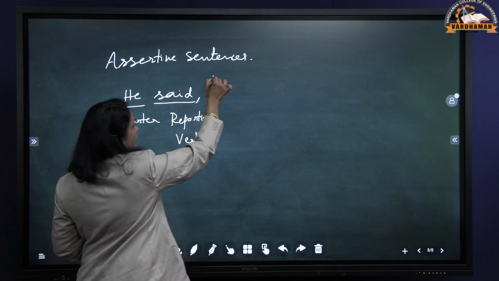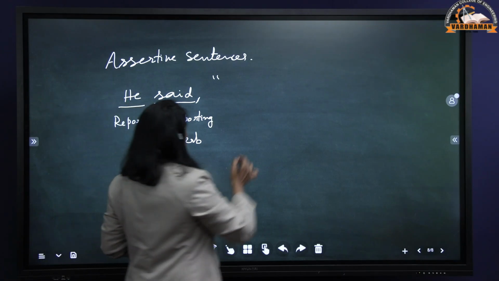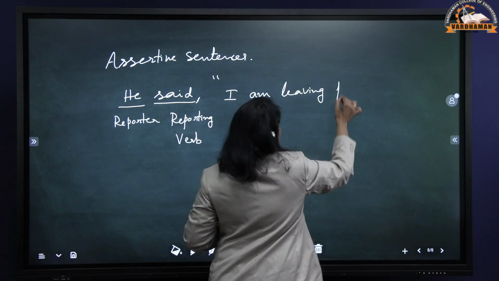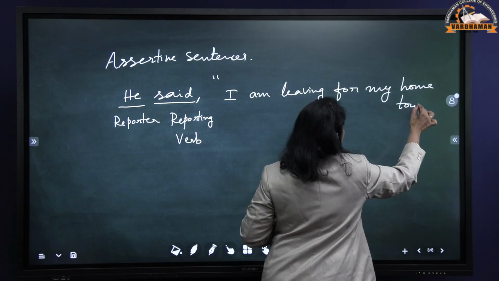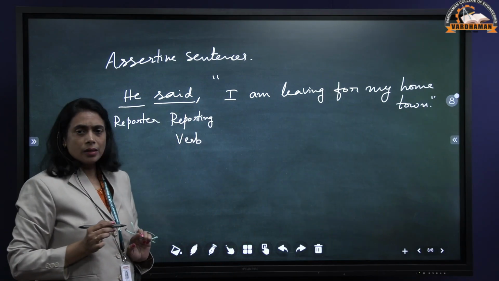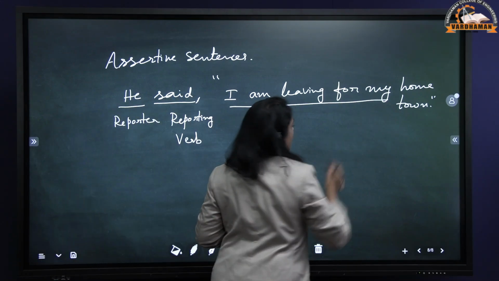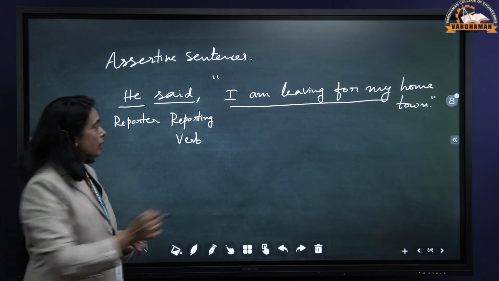You have to start with inverted commas. You have to put the dialogue within inverted commas. The speech, I am leaving for my hometown. It's a plain sentence, an assertive sentence, a positive statement we can say. So this part is called reported speech.